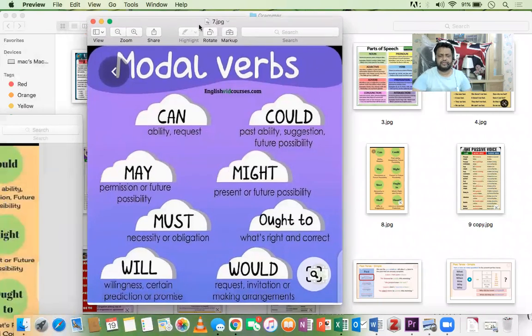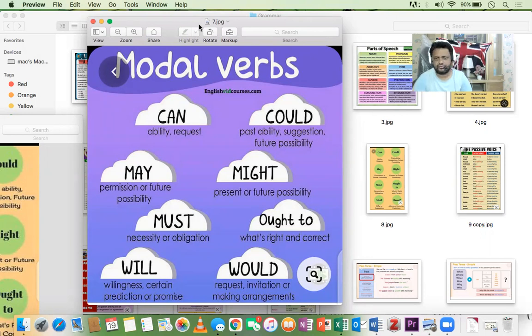So as you can see, the modal verbs, all of them are here. If you have a look, the first one, can, basically can be used for two purposes. The first purpose of can is ability. Ability means your ability of doing anything, like I can sing, I can dance, I can drive, I can swim, I can teach, I can speak English, I can speak Spanish. Any ability you have, we use can for that.